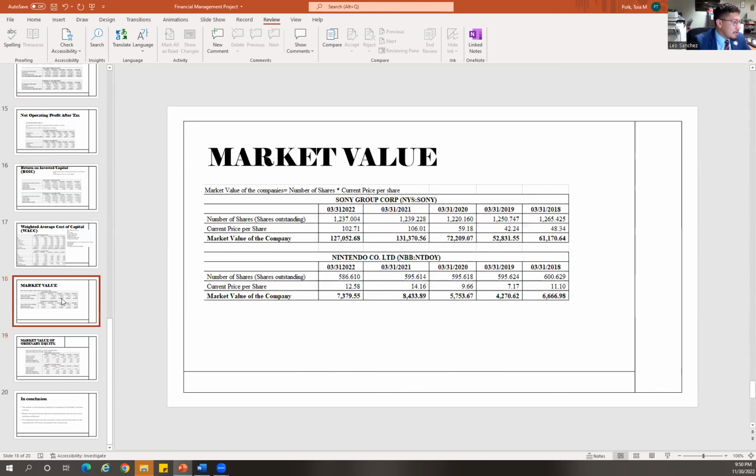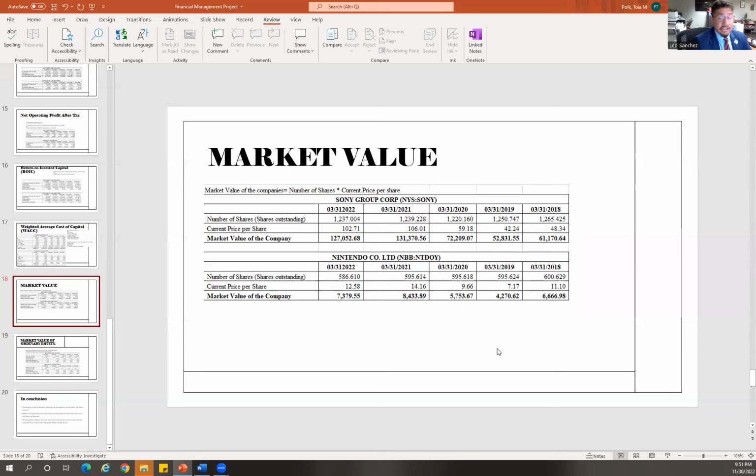And when we also want to look at the market value of the company, it is calculated by the number of shares times the current price per share. When we look at most of the companies since 2018, it has a higher market value since 2018, being 61,170.64 Japanese yen.